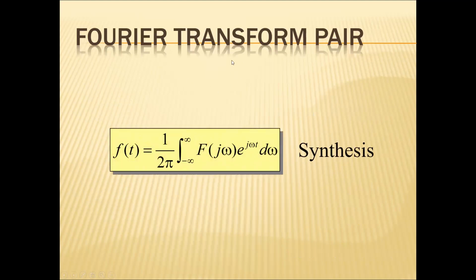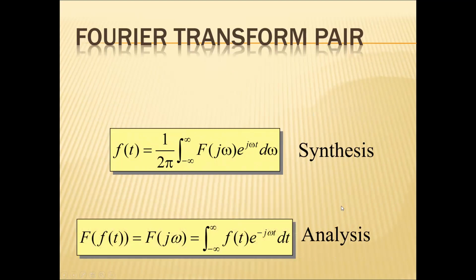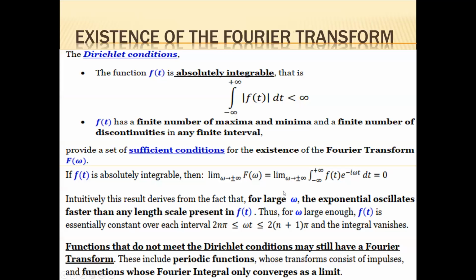So here we have two equations. One is a Fourier integral, another is a Fourier transform. The Fourier integral is called the synthesis equation, and the Fourier transform is called the analysis equation. The Fourier integral is also called the inverse Fourier transform.